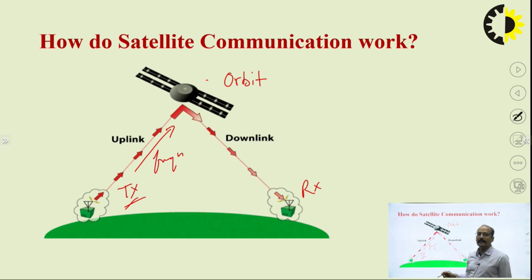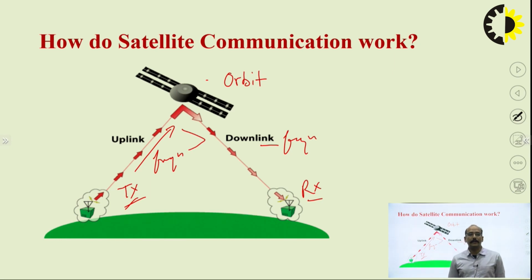That link is known as the uplink, and this link has a specific frequency that is known as the uplink frequency. Similarly, another link is responsible for the retransmission, and the receiver earth station is connected with this satellite through this downlink, and this downlink also has a frequency which is known as the downlink frequency. In satellite communication, uplink frequency is always greater than the downlink frequency.